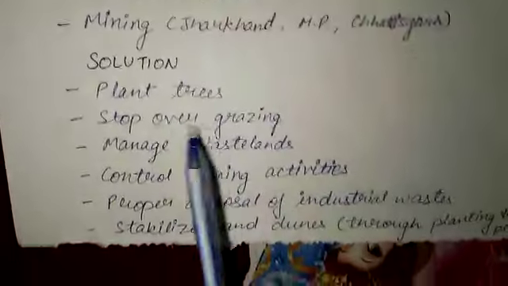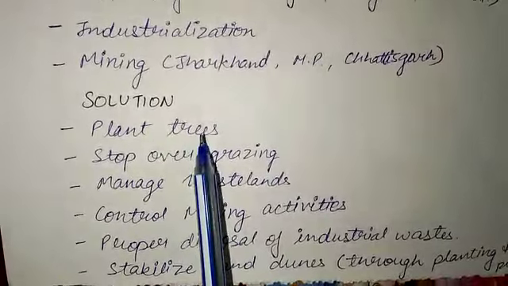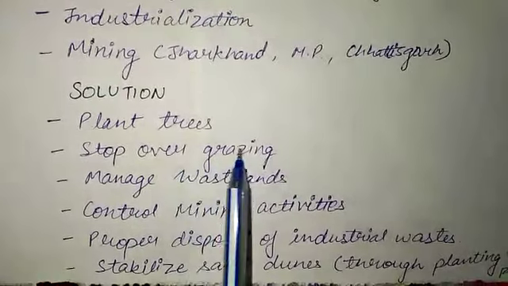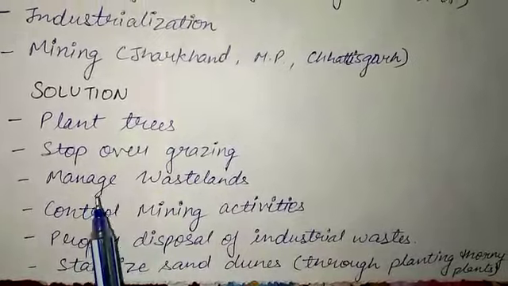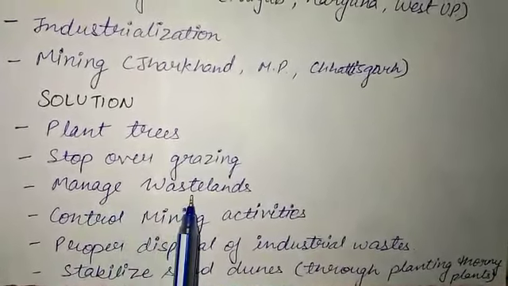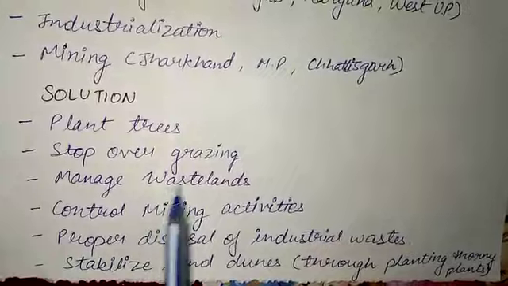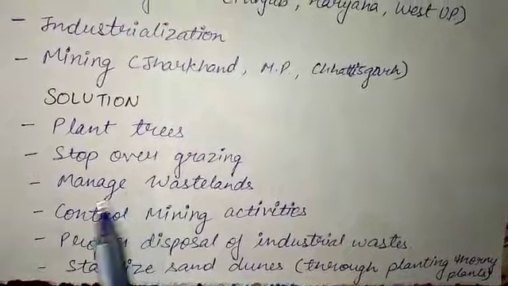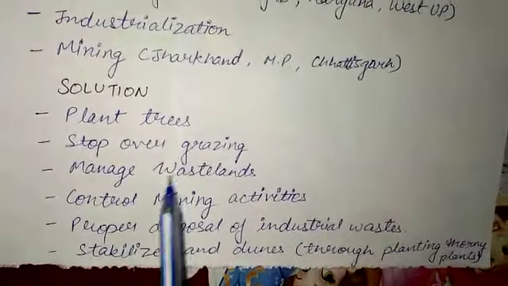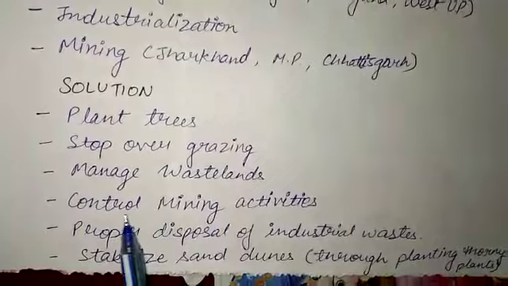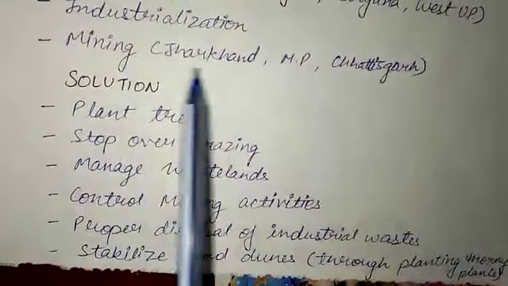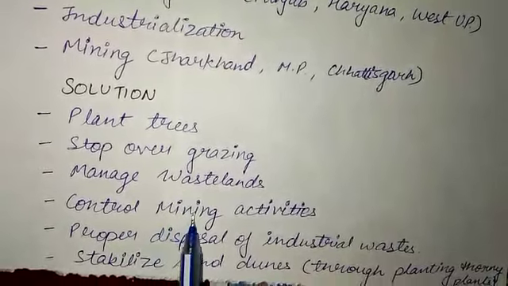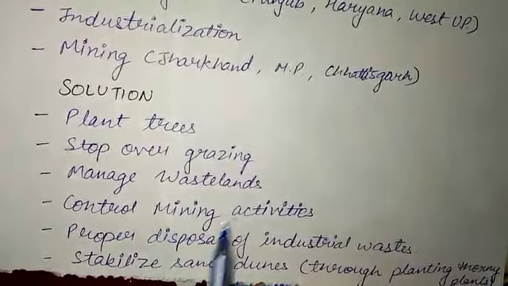Solutions for land degradation are: we should plant more and more trees, and we should stop overgrazing at one place. We should not send our animals to only one place, we can send them to various other places. We should manage wasteland. There are many lands which are not utilized, so we should use them also to manage various things which are not going at a good pace. Control mining activities. We have to do mining, but we should do it in a controlled way, within a limit, so that our environment is not harmed.